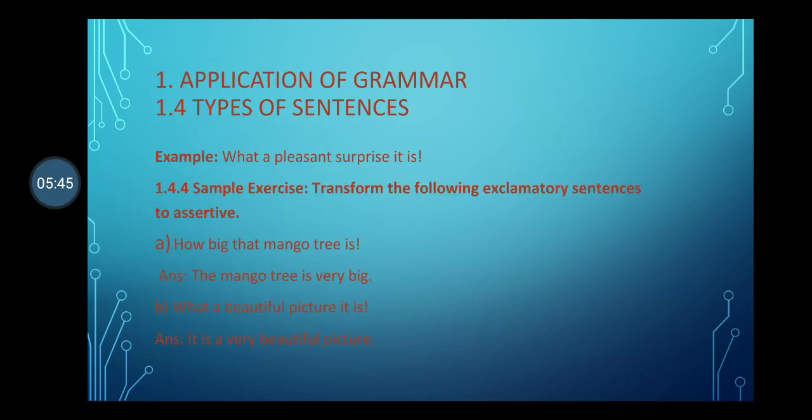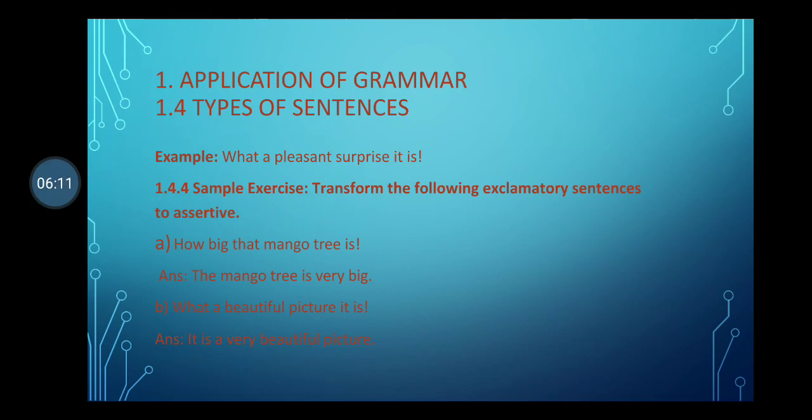Examples: What a pleasant surprise it is. What a pleasant surprise it is. There are two structures, what and how, then object or complement, and then subject plus verb. This is the structure. And another: interjection word, then exclamation mark, then subject plus verb, then object or complement, full stop.